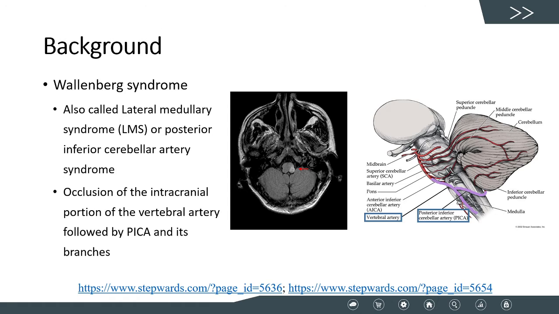Of the 20% of posterior circulation strokes, Wallenberg syndrome is considered to be the most prevalent among them. Since lateral medullary syndrome has varied neurological manifestations, it is often missed by those outside the field of neurology. Thus, it is important for us to be able to recognize these presentations as healthcare professionals.